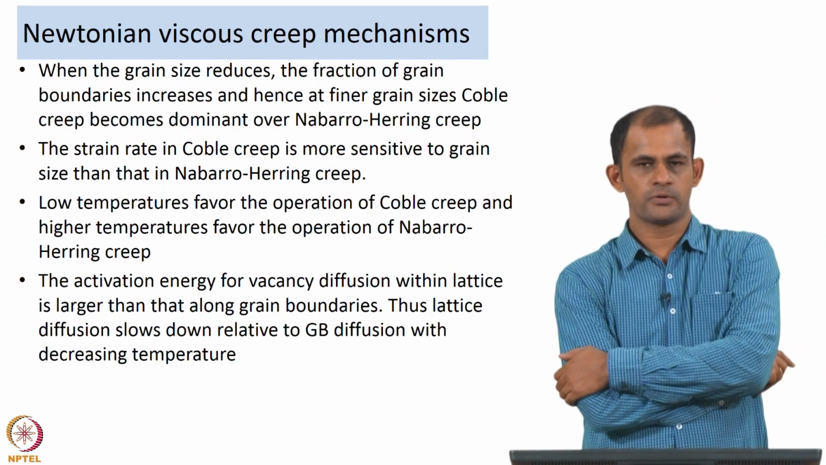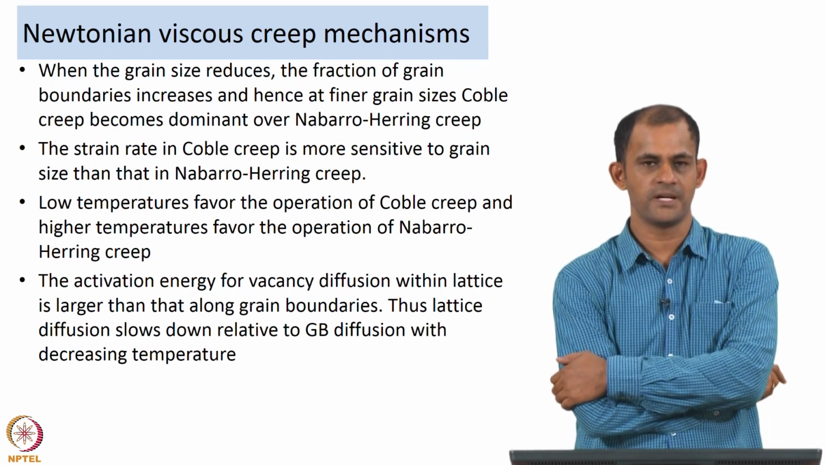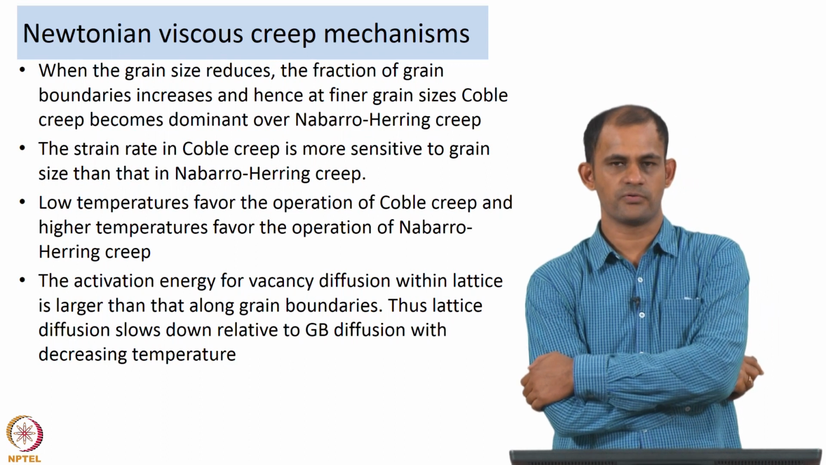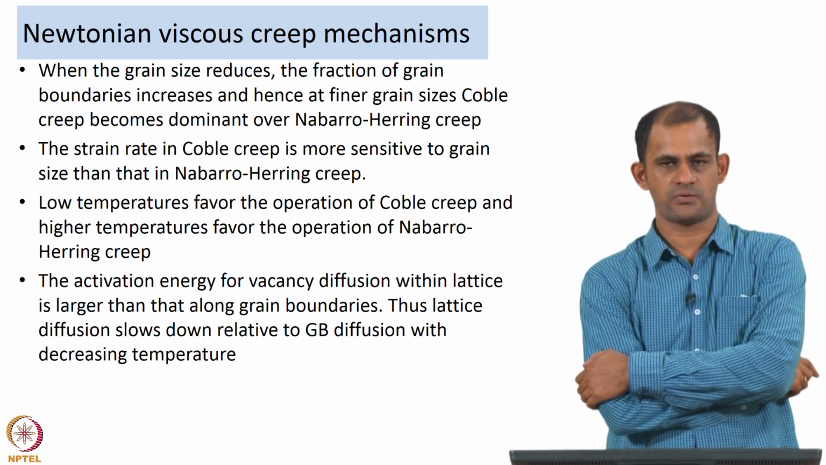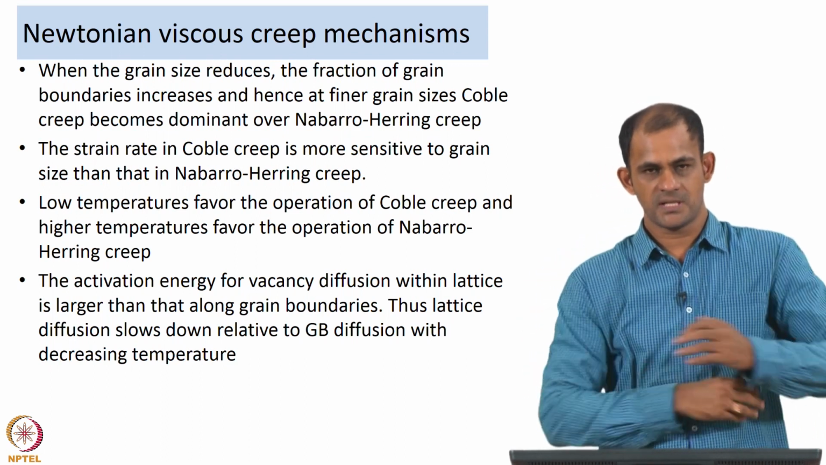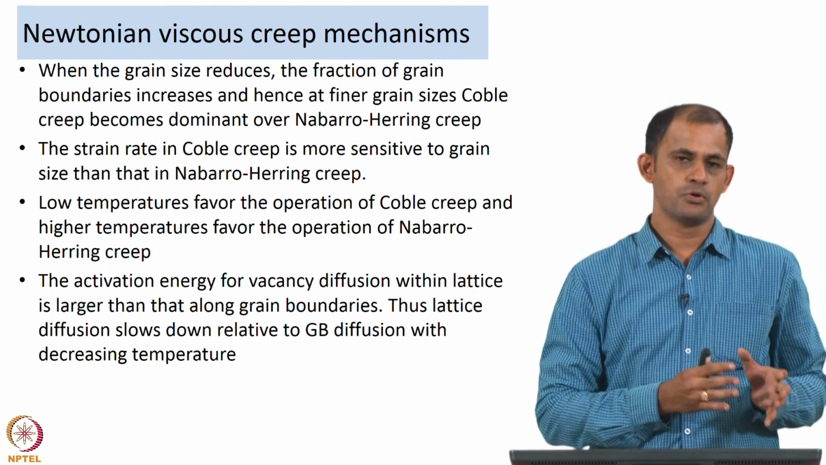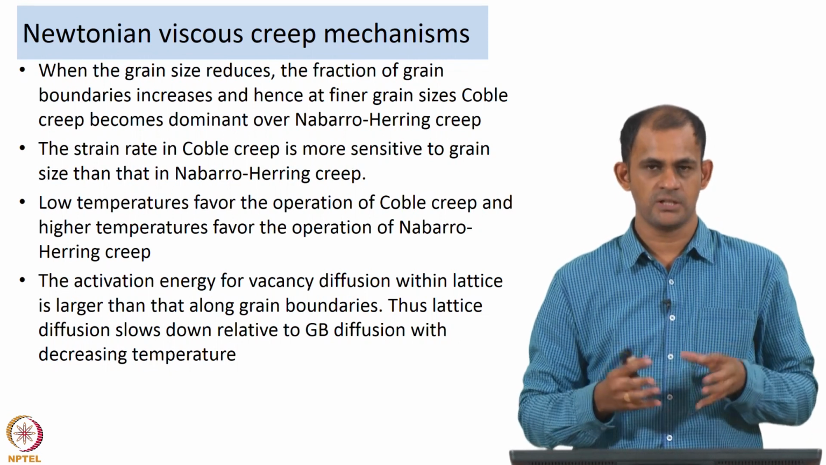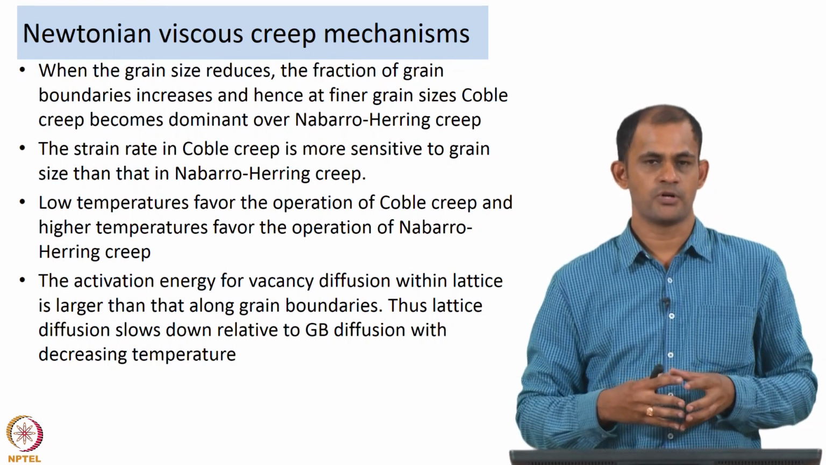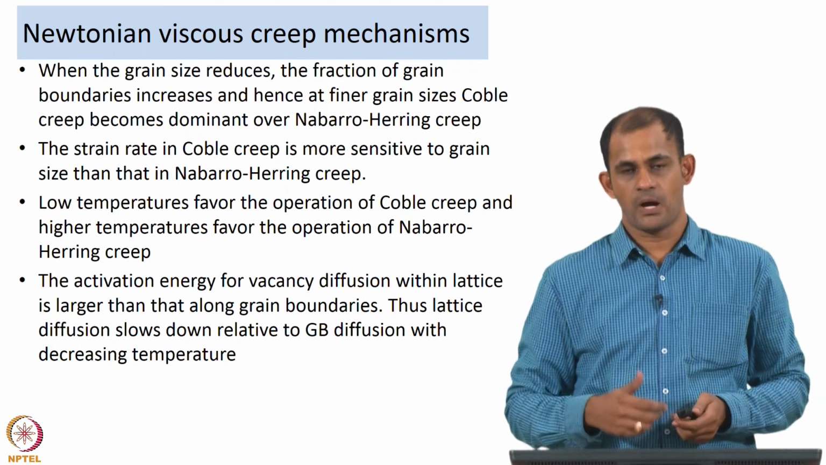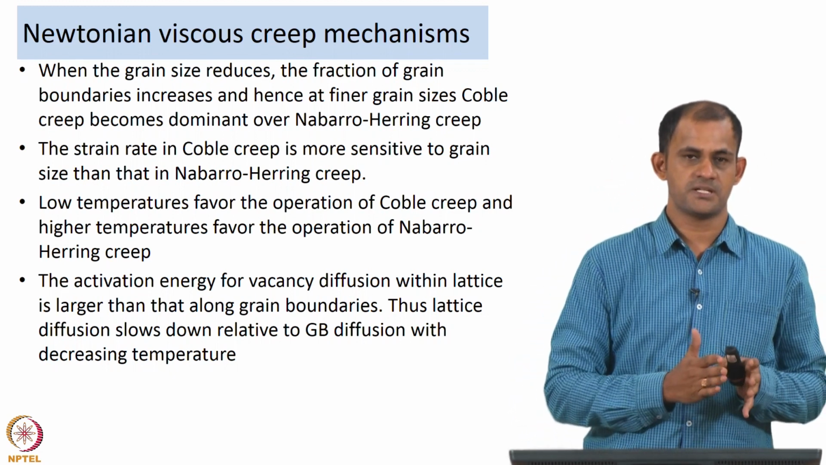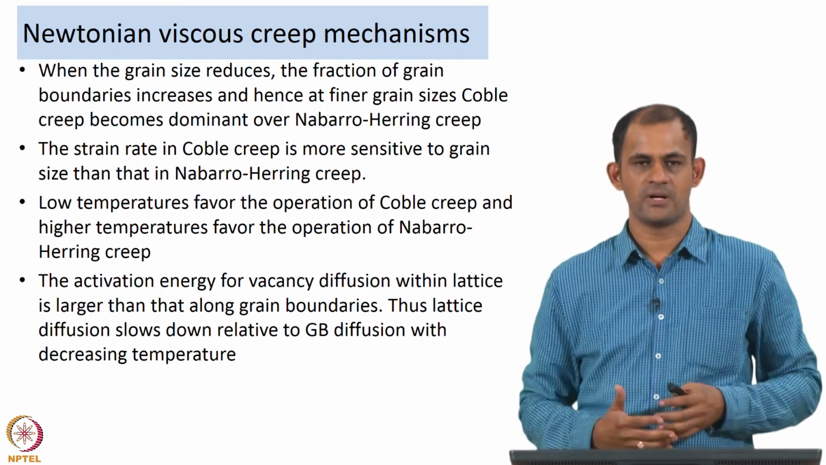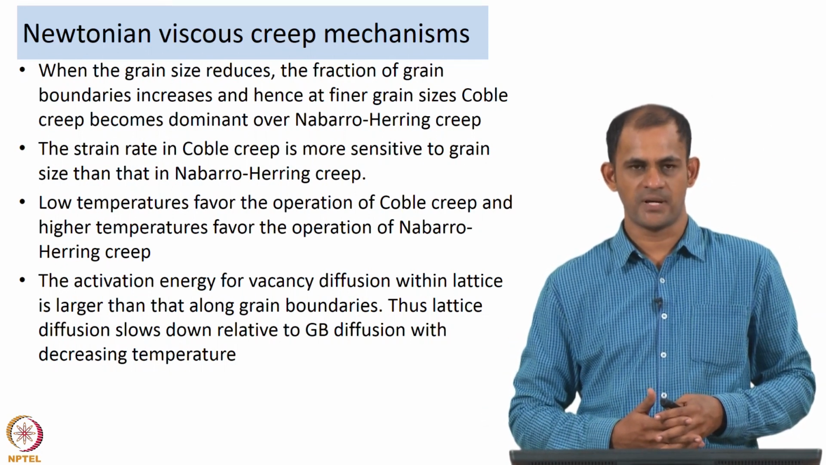So, we were talking about Nabarro-Herring and Coble creep, and we were talking about how low temperatures favor the operation of Coble creep and higher temperatures favor the operation of Nabarro-Herring creep. Which means as the temperature increases, you will slowly move away from Coble creep controlled deformation to Nabarro-Herring creep controlled deformation. So, how do you know at which temperature this transition would happen?